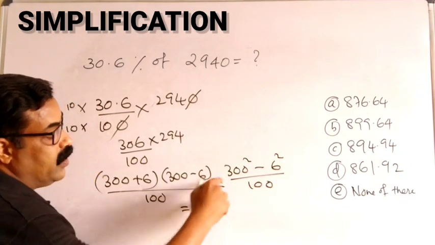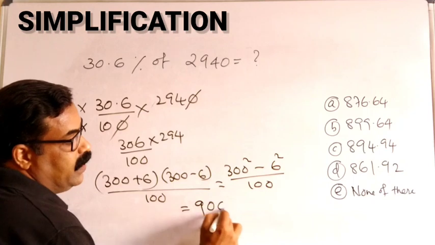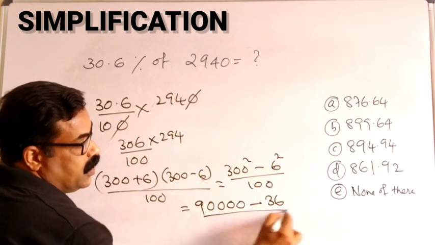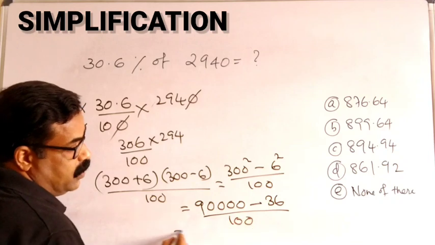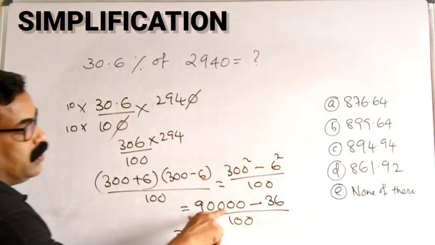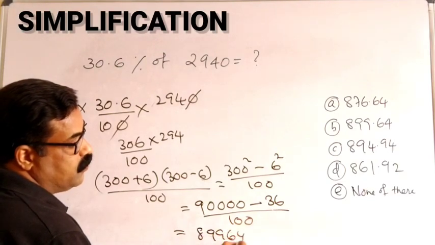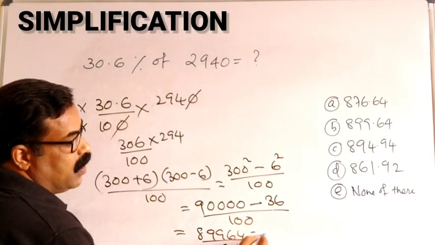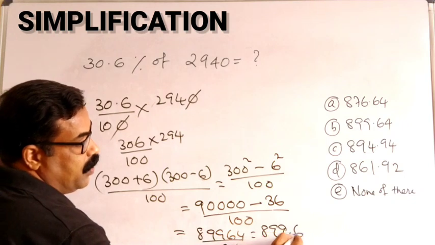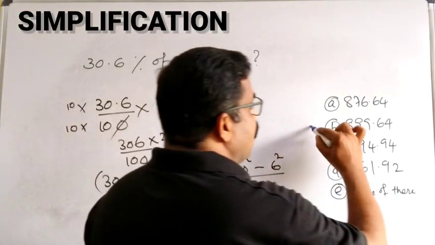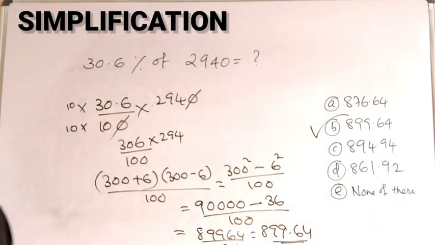So 300 square is 90,000, minus 6 square is 36, divided by 100. So I got 89,964 divided by 100, that is 899.64. So accordingly, I can mark the correct option, 899.64.